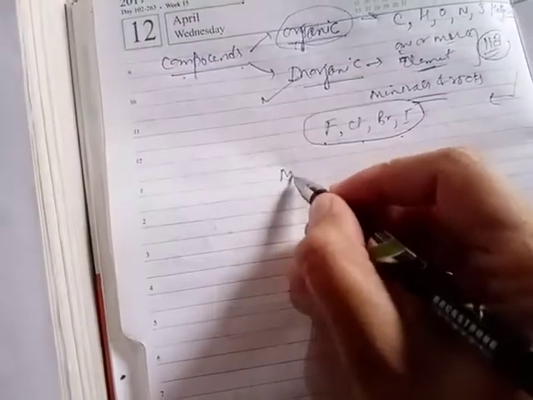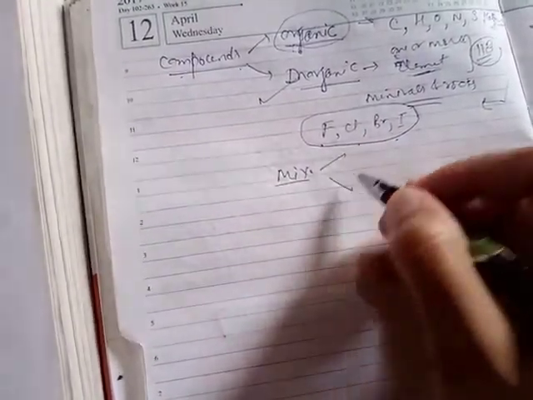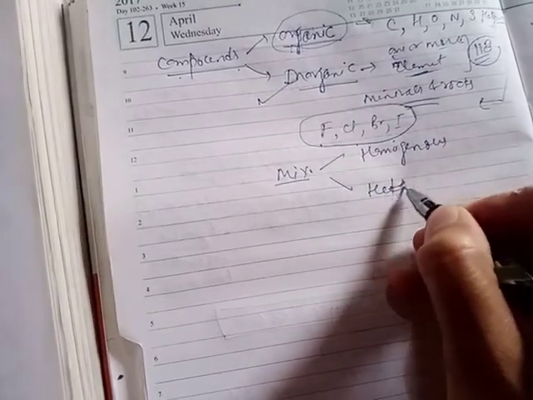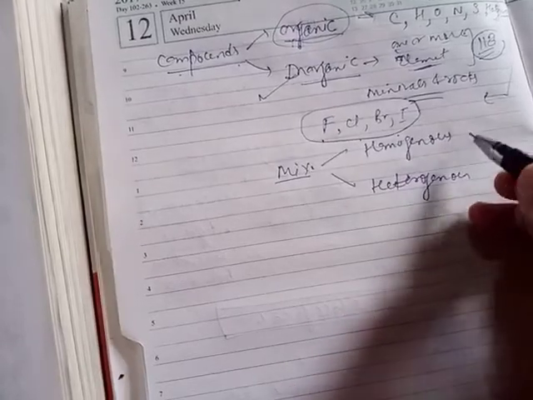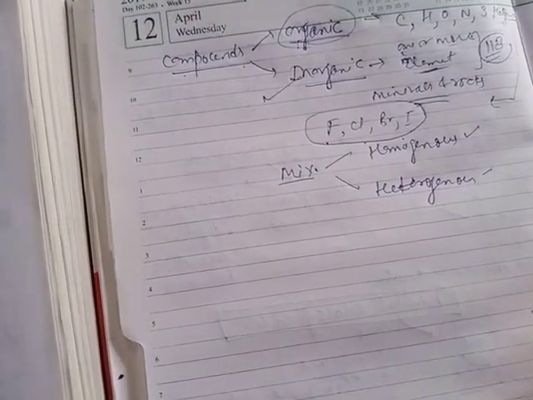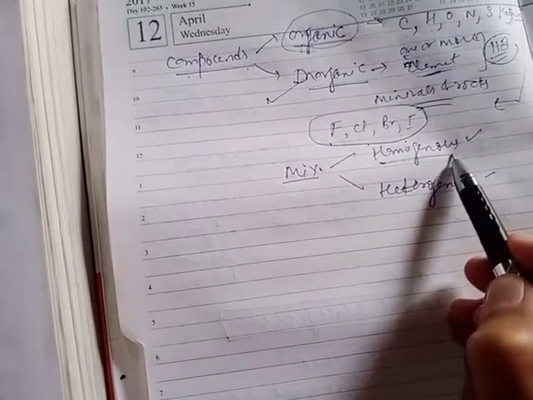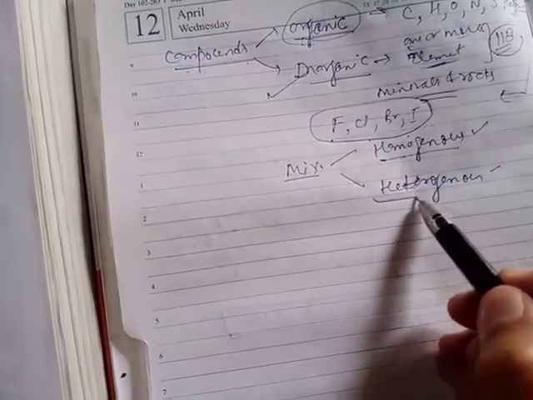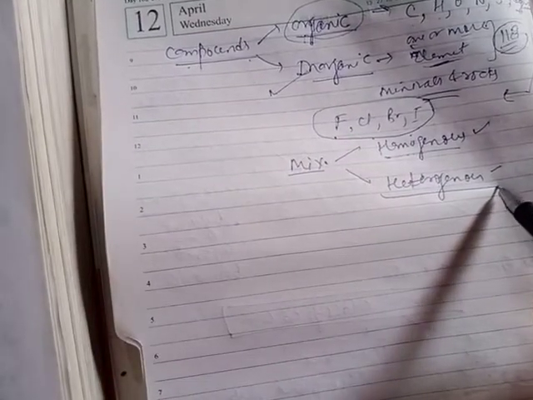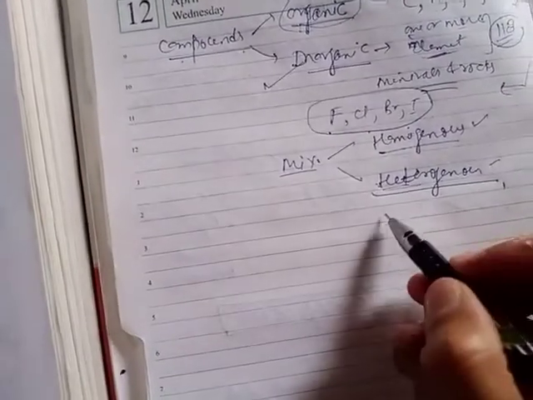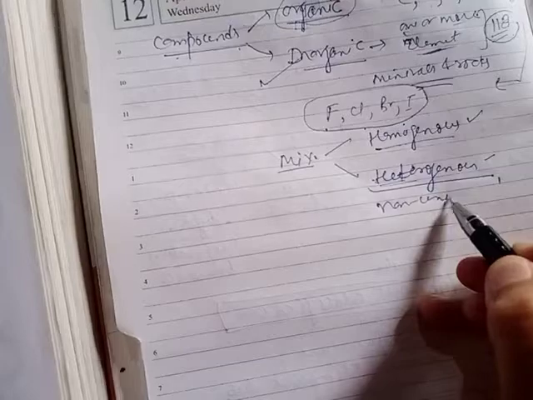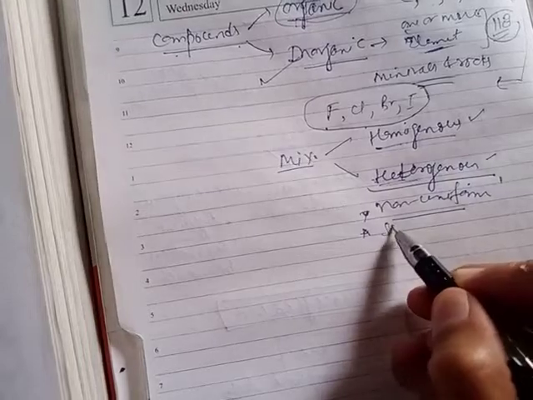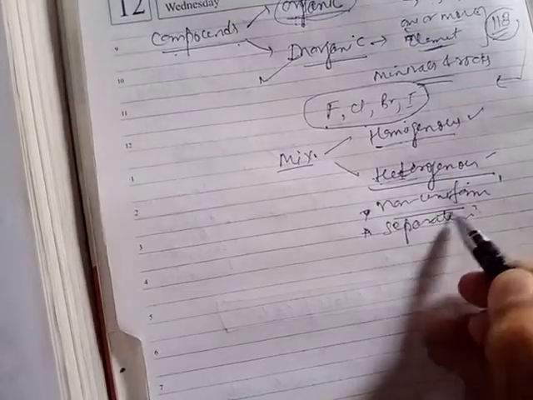Next is mixture. Mixture is further classified into two categories: first is called homogeneous mixture and second is called heterogeneous mixture. We have also explained these two under the chemical classification of matter. A homogeneous mixture consists of uniform composition of the components throughout, and a heterogeneous mixture does not have uniform composition but non-uniform composition, and this type of mixture shows separation boundaries between the components.